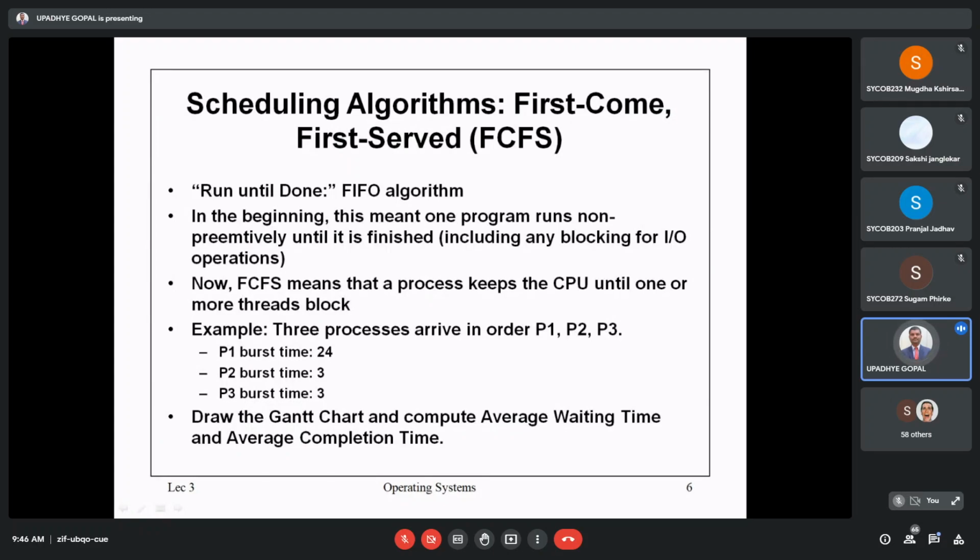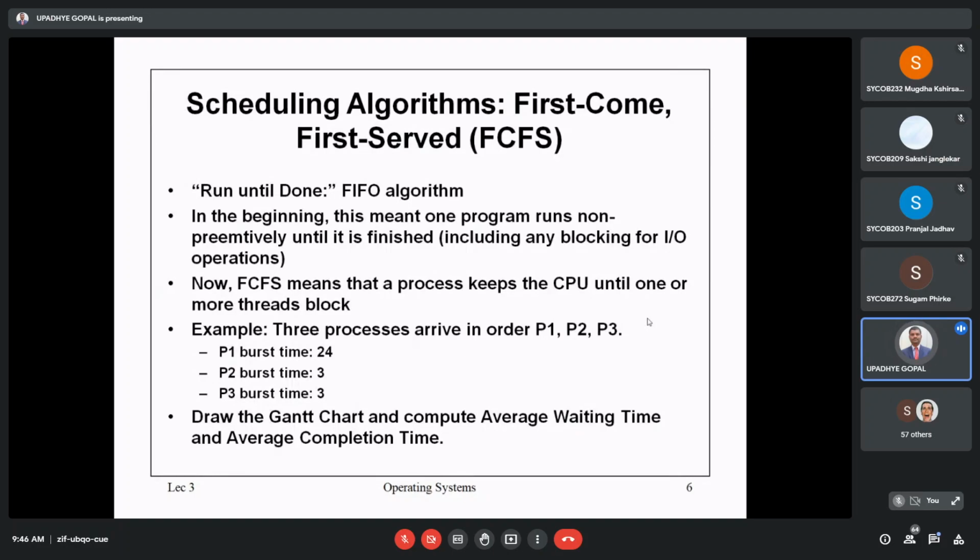In this example, try to concentrate on where we have three processes. In other words, these can be considered three jobs, and the order is first job P1, then P2, and then P3. The burst time associated with the first process is, suppose, 24, the second is 3, and the third is 3. So the three jobs arrive at the CPU, and the CPU is responsible for executing these processes with the given time intervals.